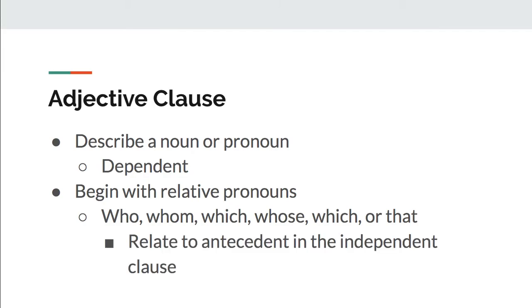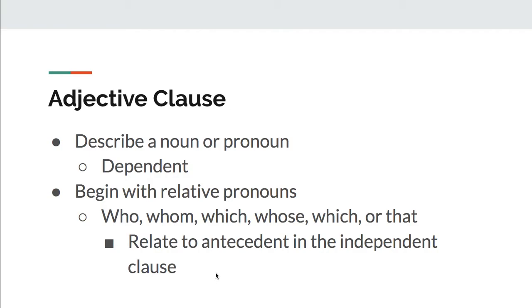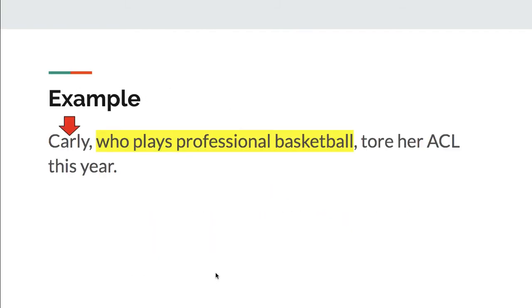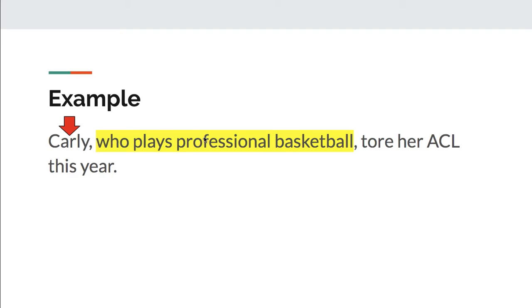And these also relate to antecedents in the independent clause. An antecedent is the word that a pronoun takes the place of. So if it were Mary and you said her or she, Mary is the antecedent of her or she. And I'll give you an example. Carly, who plays professional basketball, tore her ACL this year. So who is the relative pronoun for Carly? Carly is the antecedent. And this whole yellow highlighted part, who plays professional basketball, that is an adjective clause. It cannot stand alone. It begins with a relative pronoun and it has an antecedent.